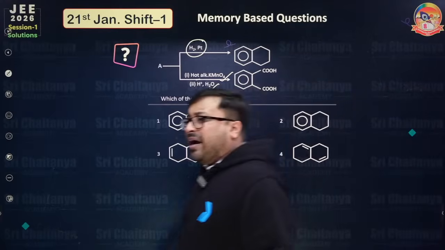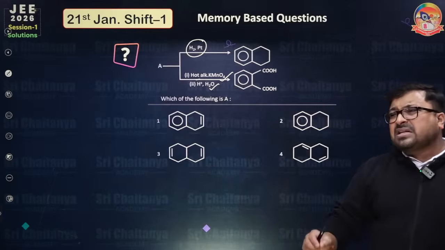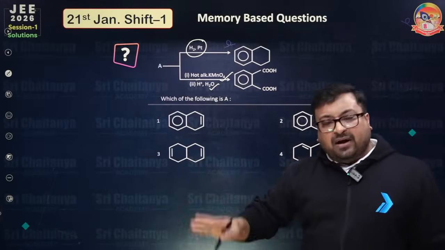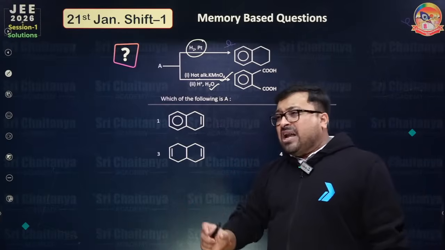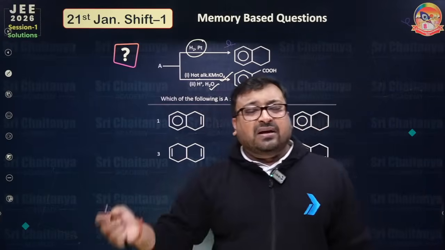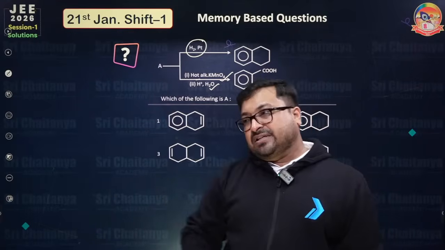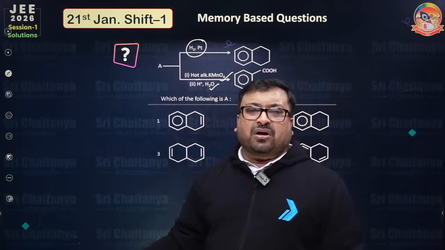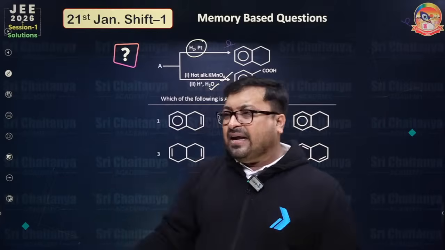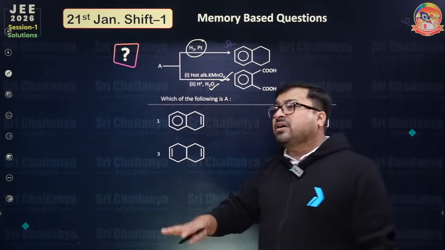Okay, what might be the cutoff of marks for this paper? The paper is a little bit easier, but on day 1 every year we have observed that people think the paper is easy, but the cutoff will not go high in the first shift. So I think 175 is good for 99. The cutoff of the first shift is always in a controlled manner.